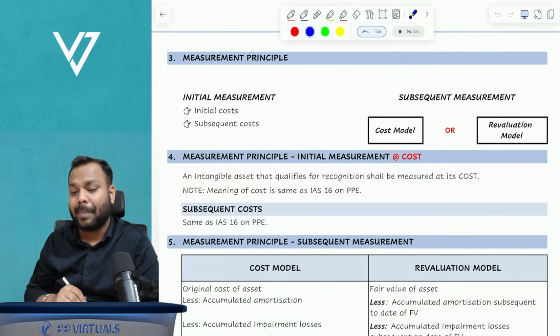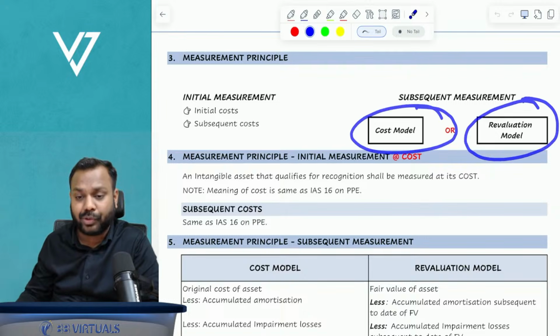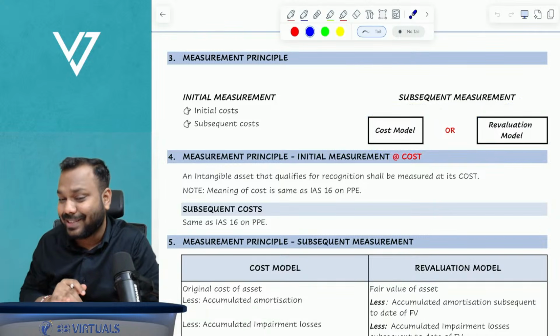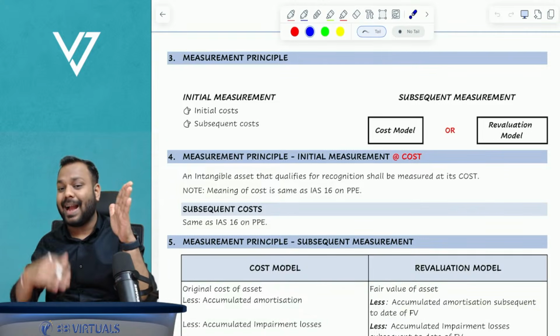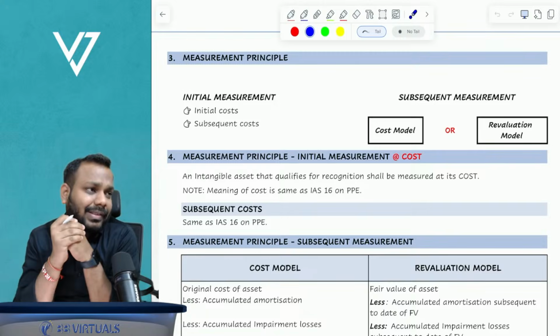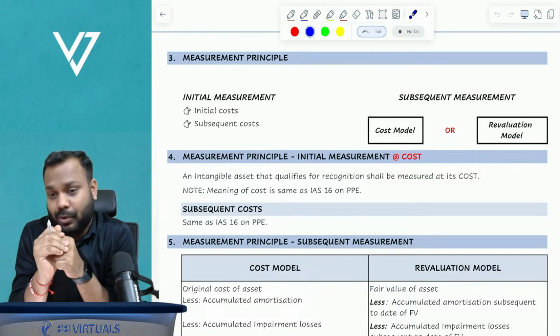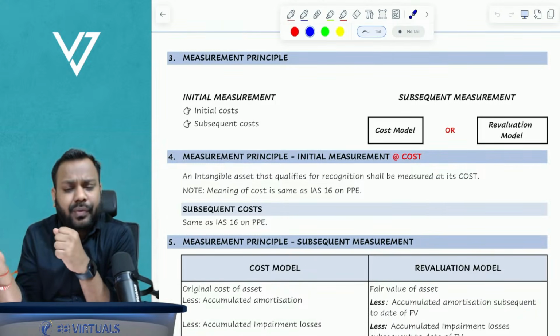An entity can apply subsequently the cost model or revaluation model on a class of assets basis. What is the meaning of class of assets? Assets of similar nature and similar use are grouped into one class of assets. Sir, but don't you think all intangible assets are one class of asset? No. Their nature might be different.